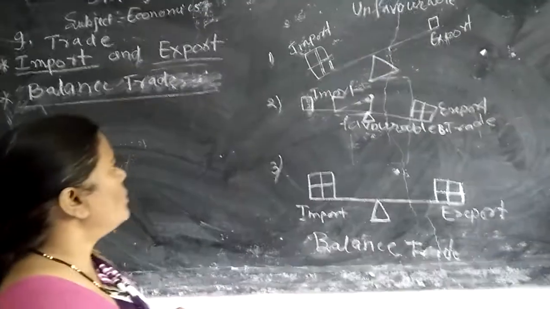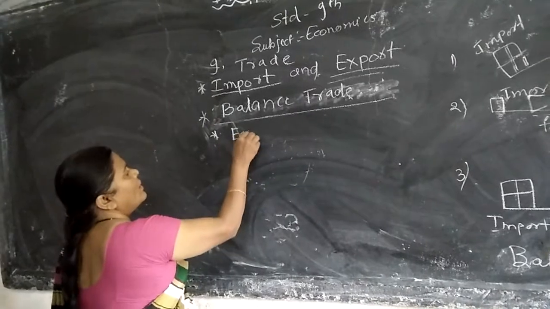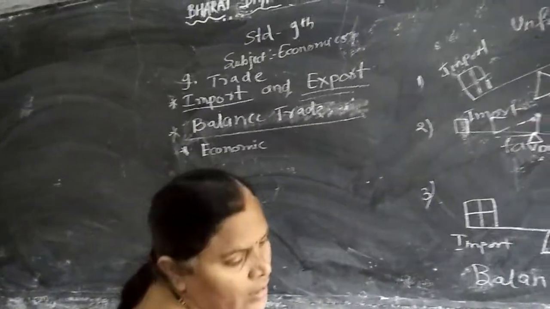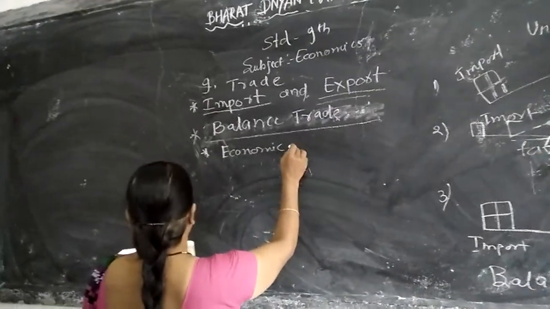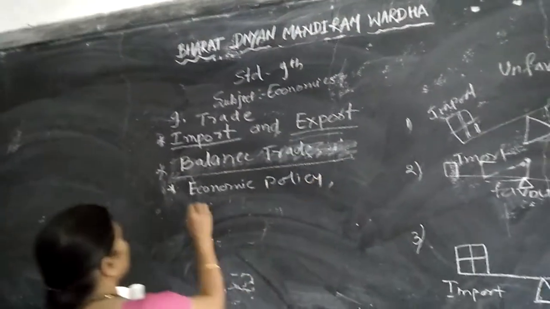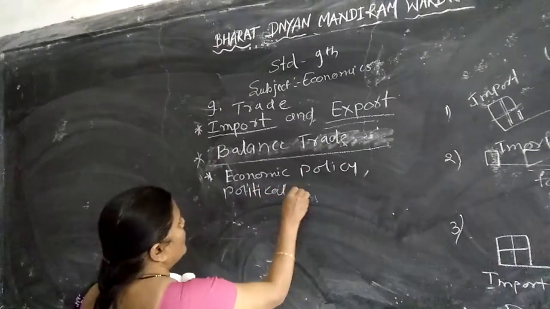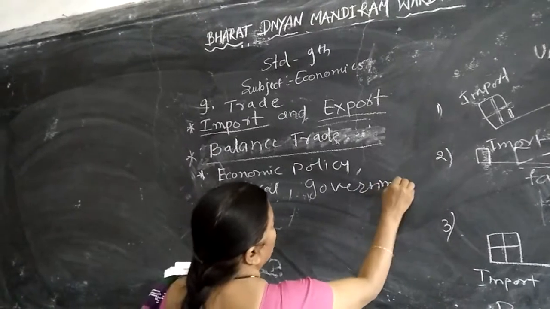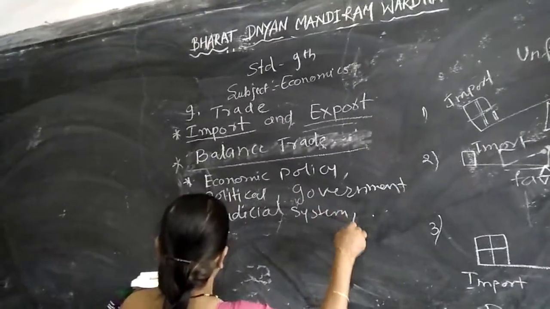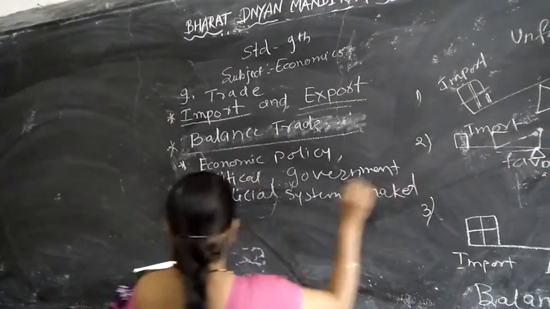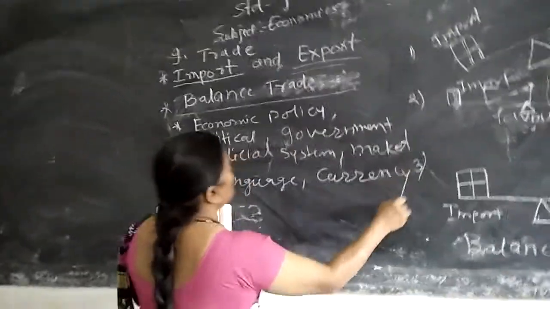Which factors influence trade? These factors are: a country's economic policy, political policies, government policies, judicial system, market, language, and currency.